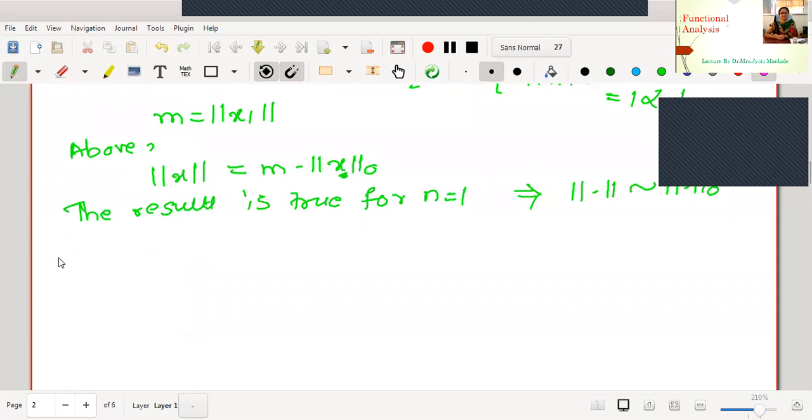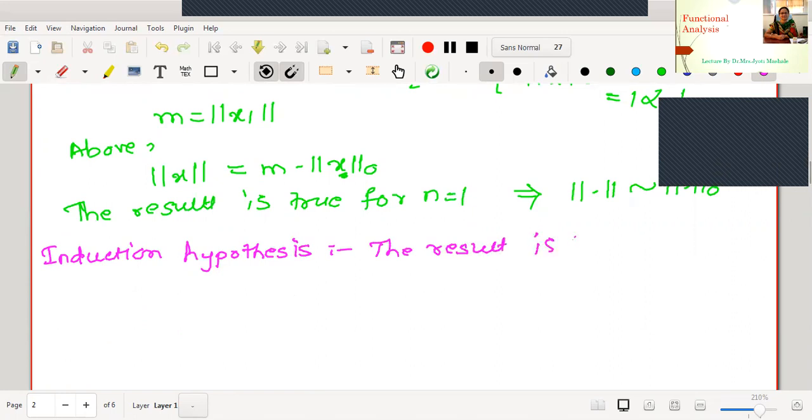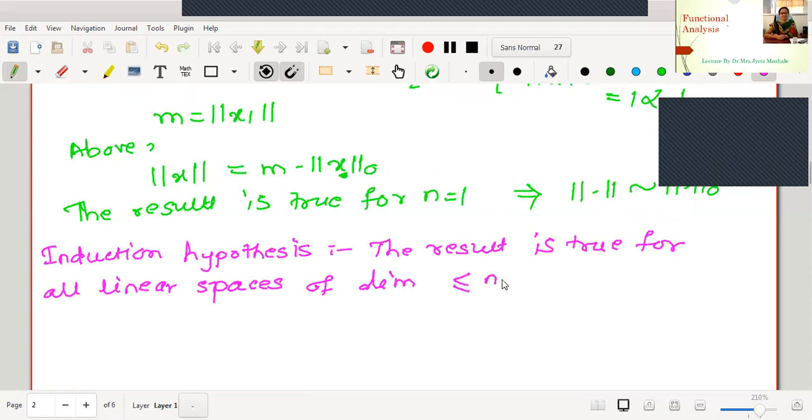We will assume that the result is true for all spaces of dimension less than or equal to n minus 1, that is less than n. Therefore, here I will write the induction hypothesis: the result is true for all linear spaces of dimension less than or equal to n minus 1.